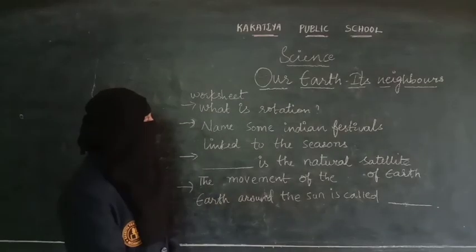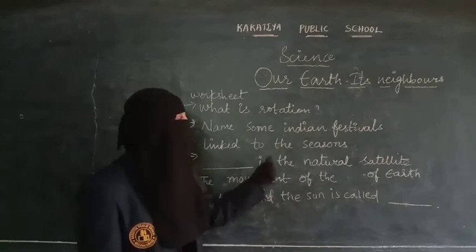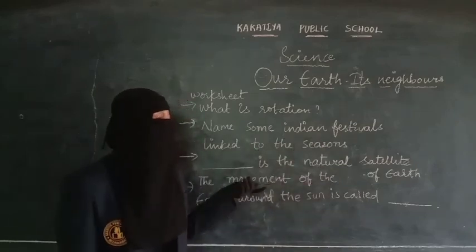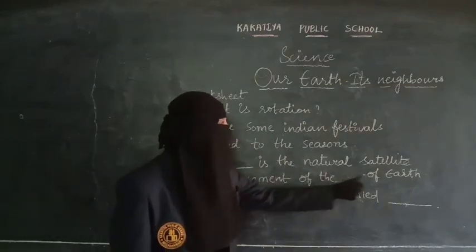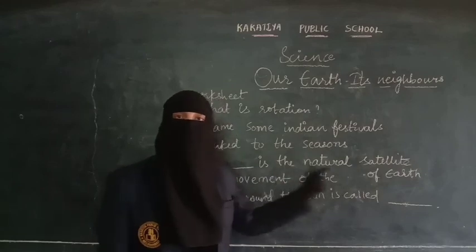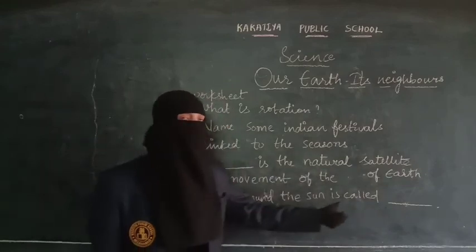The worksheet is: you have to write what is rotation, names of Indian festivals linked to the seasons. Just now I have said, you have to listen to it and write this. Dash is a natural satellite of the earth. What is a natural satellite of the earth? And then, the movement of the earth around the sun is called.